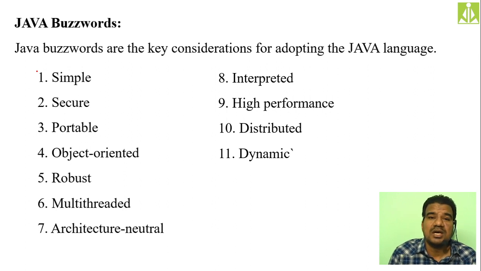But when it comes to different architectures, suppose you are writing a C program in Windows operating system and you are trying to execute that executable file in Linux operating system. Is it possible? Not possible, because the executable code also has machine related information, and the machine related information of Windows and Linux operating systems is entirely different. Because of that reason you cannot execute the executable file generated on the Windows platform on the Linux platform. So the executable code is completely different for the Windows platform as well as the Linux platform.